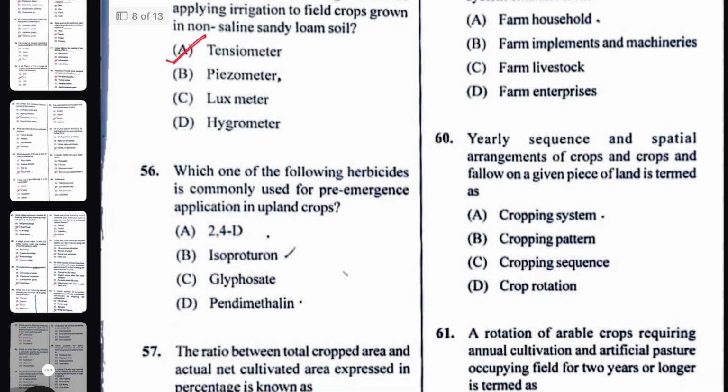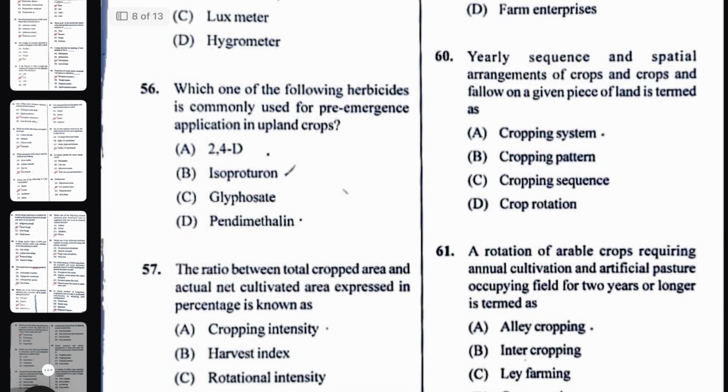Next question, which one of the following herbicides is commonly used for pre-emergence application in upland crops? The right answer will be pendimethalin. Pendimethalin is a pre-emergence herbicide. It is also known as a tailor-made herbicide.